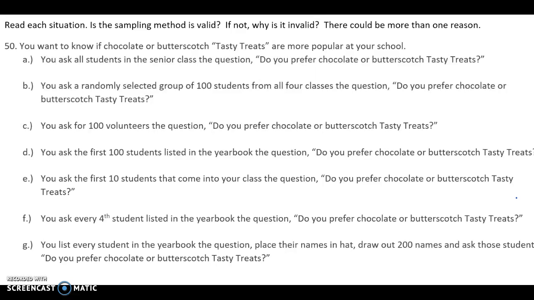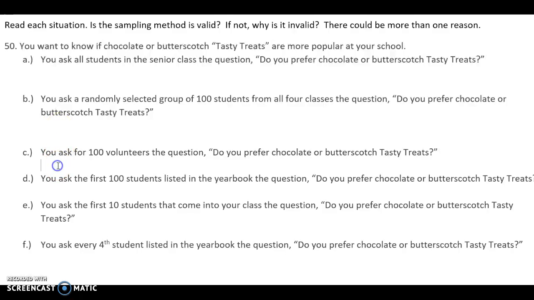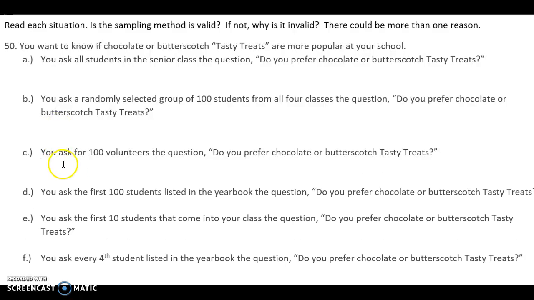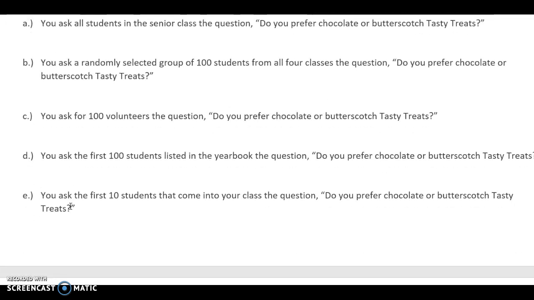So let's talk about this new stuff. We didn't really talk about this much in class, so I'm going to talk about it. Alright, so we're talking about sampling methods and why they're good and why they're not, right? We want to know if butterscotch or tasty treats are more popular at my school. We asked everybody in the senior class, do you like chocolate? You randomly select 100 from all 4 classes. Do you prefer chocolate? You ask 100 volunteers, do you prefer chocolate or butterscotch?